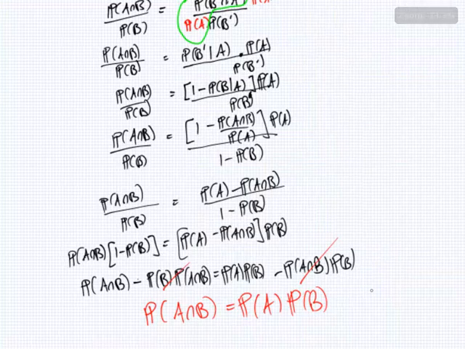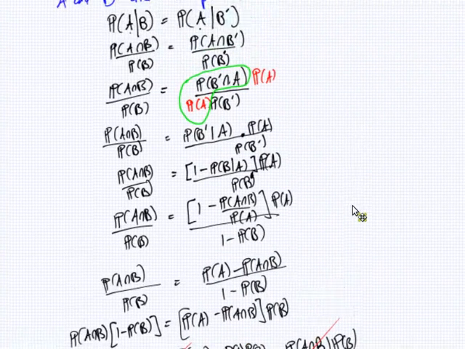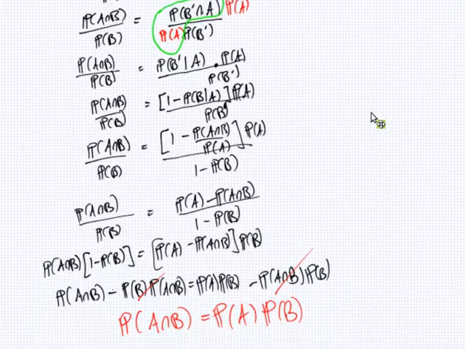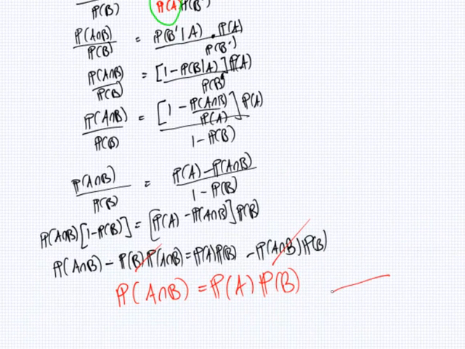I'm actually quite happy I managed to get there. So this is like the definition of what independence means. But this formula isn't a convenient way to check if they're independent. In fact, this formula is what is used to check.